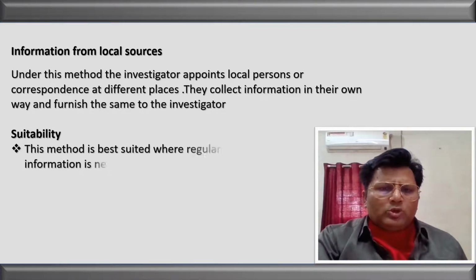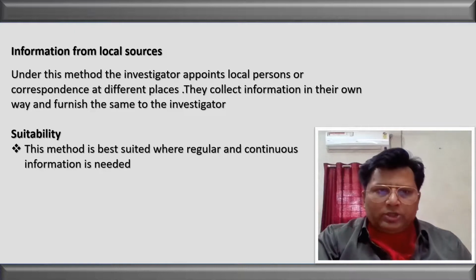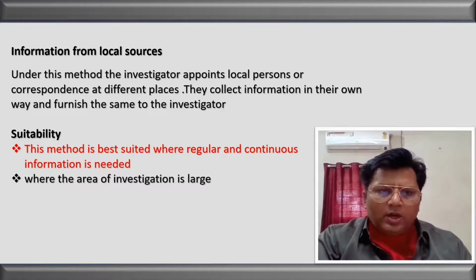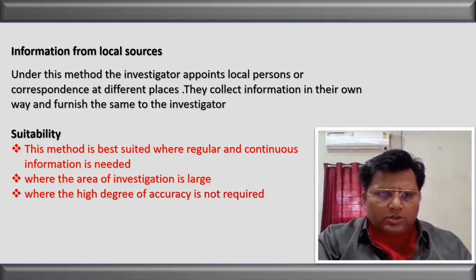Let us see the suitability. The suitability is more or less the same as what we have seen in the case of the indirect oral investigation. This method is suitable when regular information is needed and we need continuous information. As I told you, this method is mostly opted for by the news channels because they need regular and continuous information. Next is where the area of investigation is very large. We can't think of getting the information directly from the people, so we opt for this method, that is, information from local sources. Next is where a high degree of accuracy is not needed. We only need an idea about the problems. We can go for this method, that is, information from local sources.